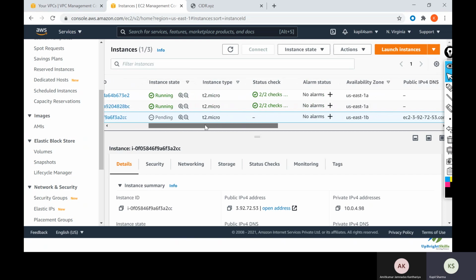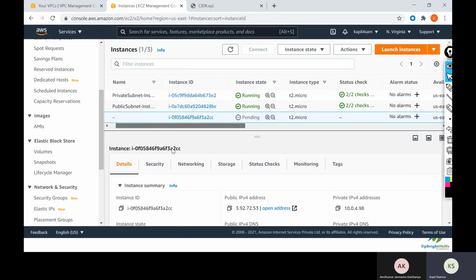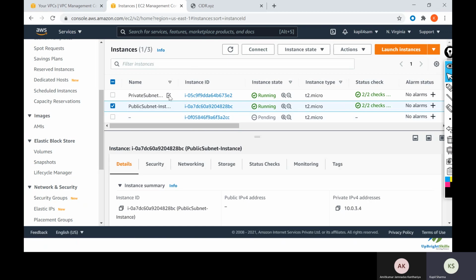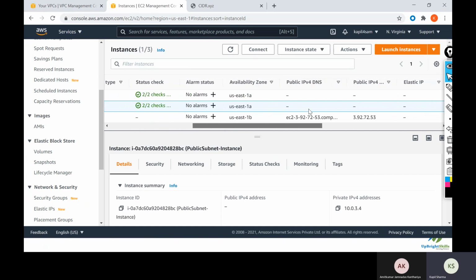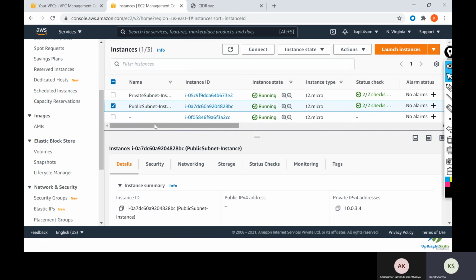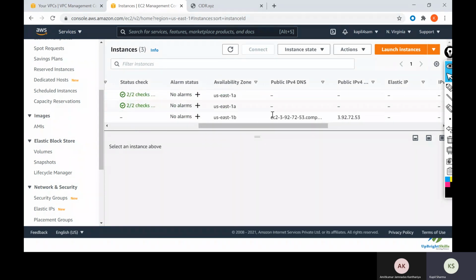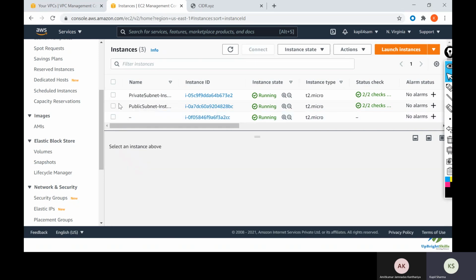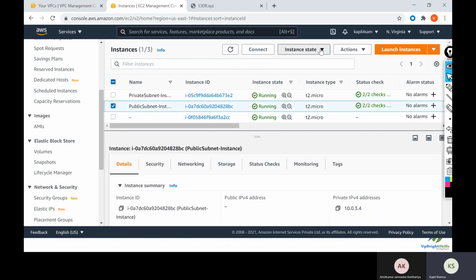Okay, so now you have seen, I think, that when we launched again, because previously we had not enabled the IPv4 address setting, the instance which we launched previously did not get the public IP address, right? And now, after enabling and creating again, we have got a public IP address for that public subnet. Here you can see we get a public IPv4 DNS, and we also got an IPv4 public IP address. So this is how you can create your public subnet and private subnet.